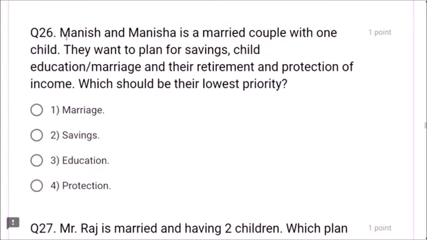Next question, question number 26. Manish and Manisha are a married couple with one child. They want to plan for savings, child education and marriage. At the same time, their retirement and protection of income. Which should be their lowest priority? Marriage. Marriage is the lowest priority. Remaining savings, education, protection are first important, friends. Next comes marriage. So the lowest priority goes to marriage.